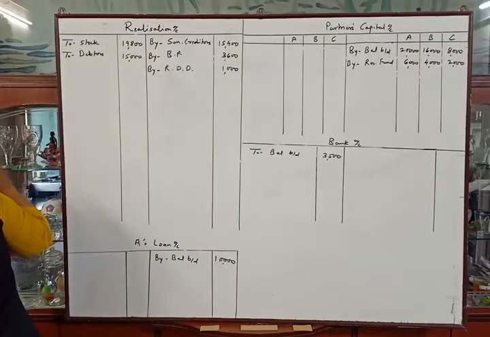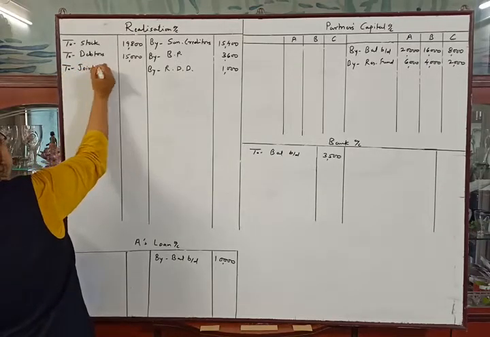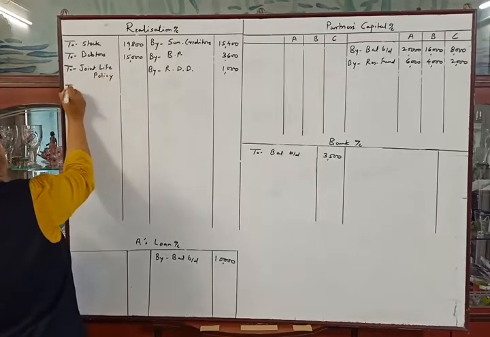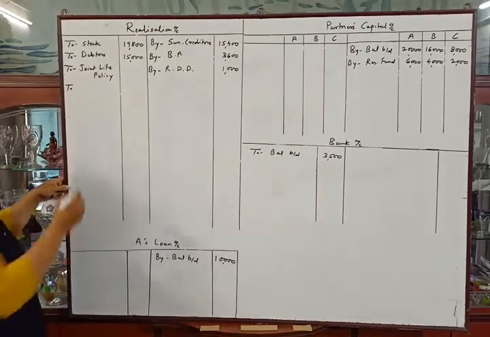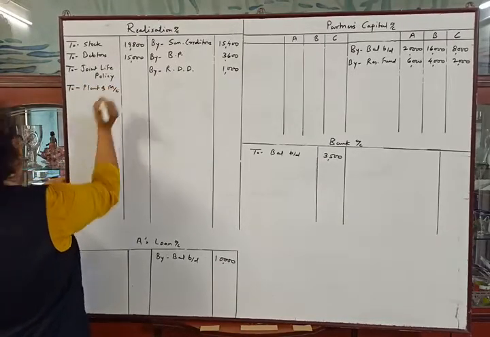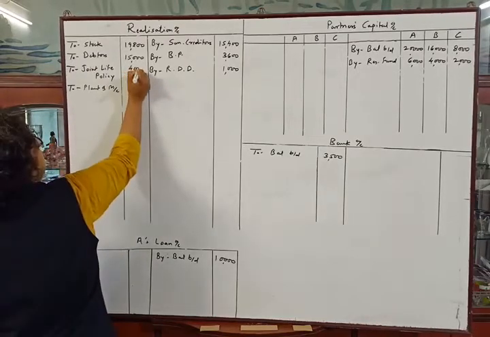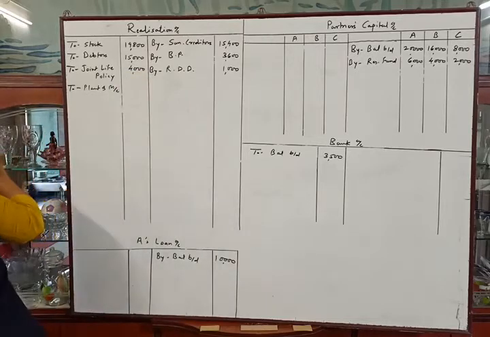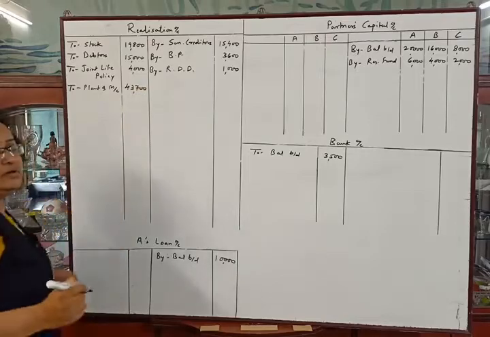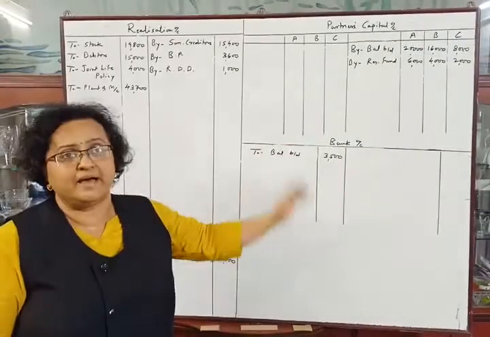And then the other assets, joint life policy and plant and machinery. To joint life policy and to plant and machinery. Joint life policy is given rupees 4,000 and amount of plant and machinery is rupees 43,700. So we have completed the posting of items from the balance sheet.